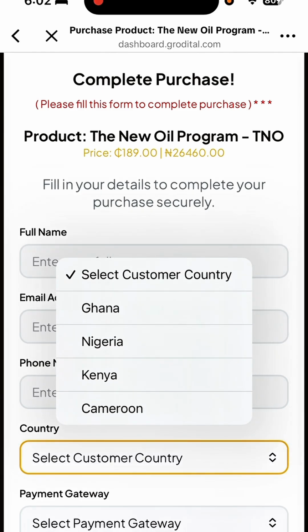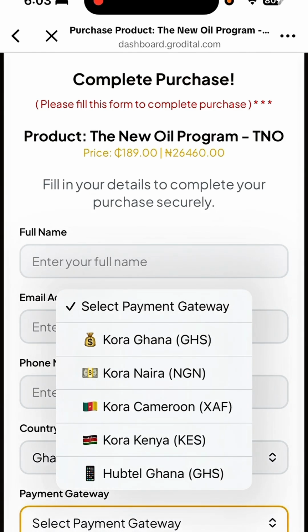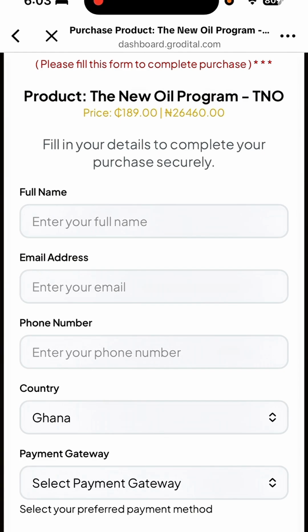So if you are in any of these countries, especially for example Ghana, you just have to choose it. Then you choose the corresponding gateway. So if you're in Ghana, you can use either Kora Ghana or Haptel Ghana, right? And any other country, if you're in Nigeria, you can just use Kora Naira or whatever. You understand? Yeah. So all the payment gateways are here. Don't forget, you're going to be getting this account at a cost, and that is 189 Ghana cedis. So once you enter all your details and you're sure everything is accurate, just tap on pay now, right?